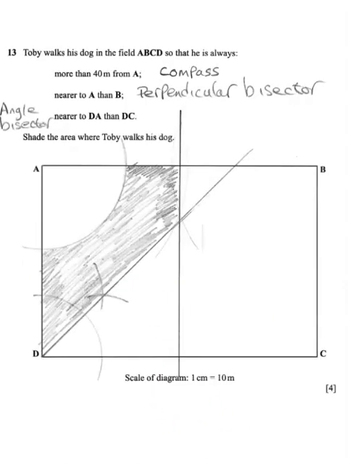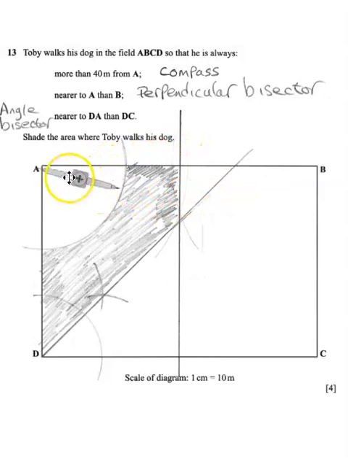On question 13, Toby walks his dog in a field ABCD so that he is always more than 40 metres from A. So you can take one thing at a time. This one thing is more than 40 metres from A. Because it's from a point, we can use a compass for this one. If we use the compass, we can measure the compass.